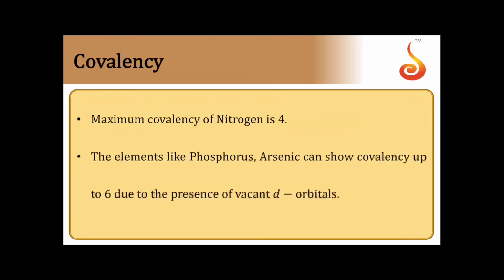Next, covalency, the maximum number of covalent bonds that they can form. The maximum covalency of nitrogen is 4. It means nitrogen can form a maximum of 4 covalent bonds. Suppose when you see ammonium ion formation, NH4+, nitrogen is forming altogether 4 covalent bonds here. 3 of them are normal covalent bonds, and one is going to be a coordinate covalent bond with hydrogen. So it can form a maximum of 4 covalent bonds because of non-availability of vacant d orbitals.